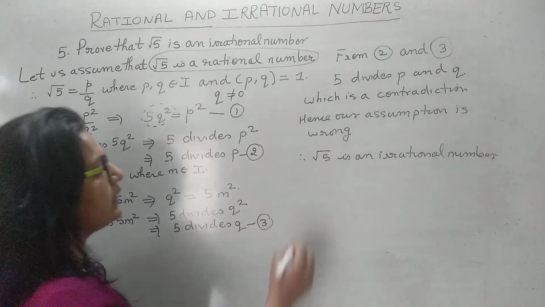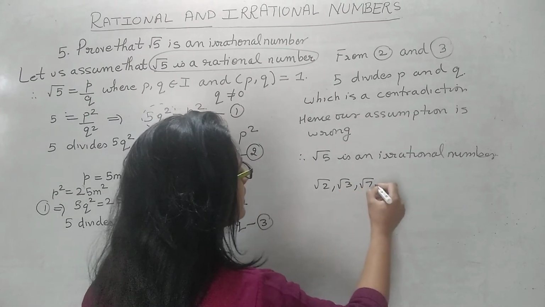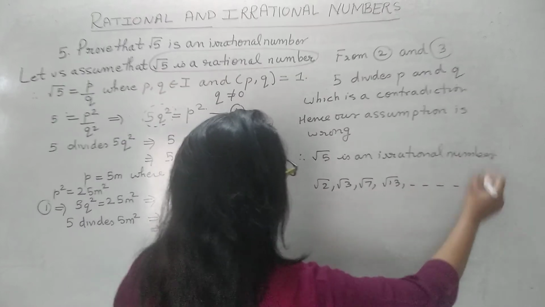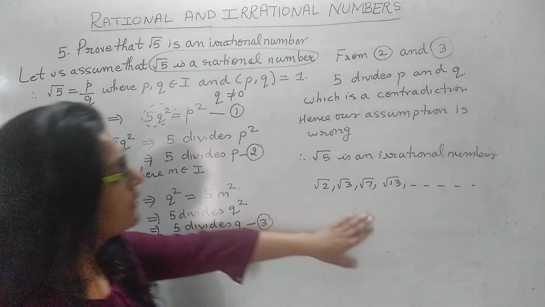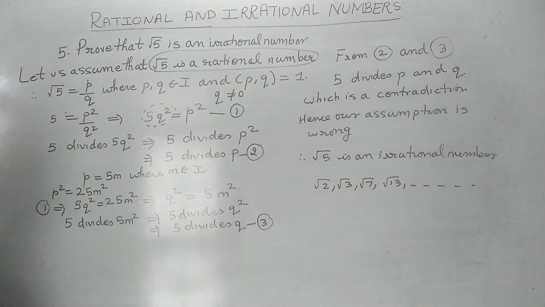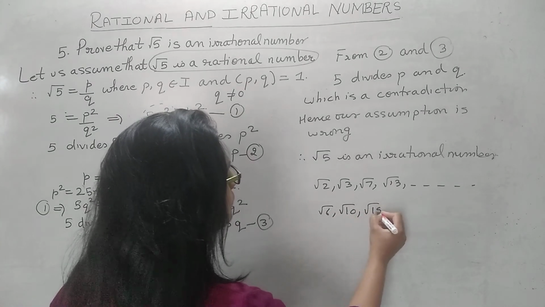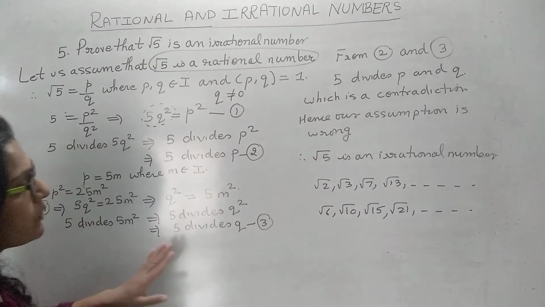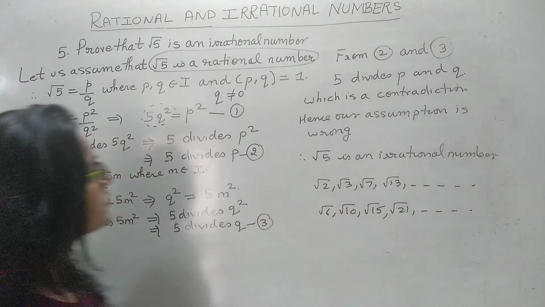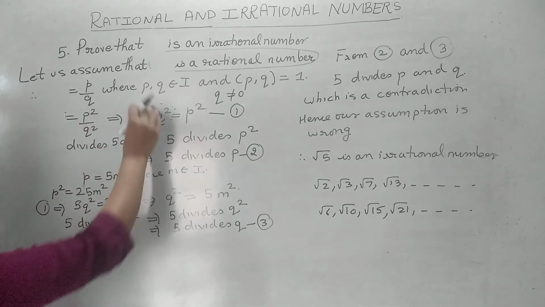Now in this same way you can prove root 2, root 3, root 7, root 13, etc. All these numbers are also irrational numbers. In exam any number can come, so in the same way you have to prove it. But if you're getting numbers like root 6, root 10, root 15, root 21, then the same type of method is there, but a little bit of difference comes. Let us see how it is done. In the same way I will prove it.